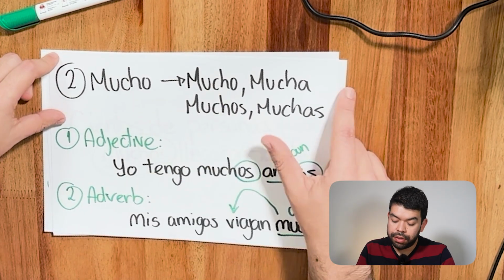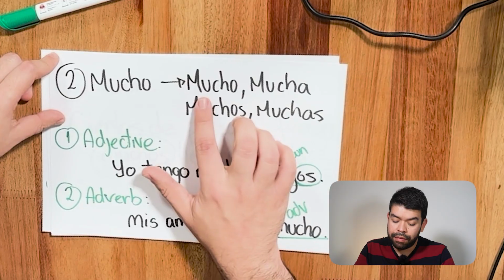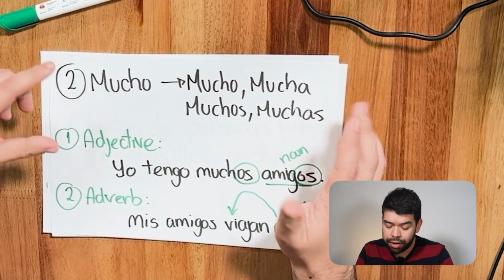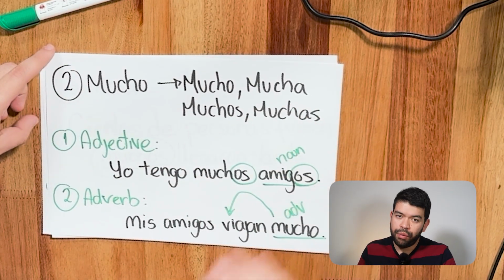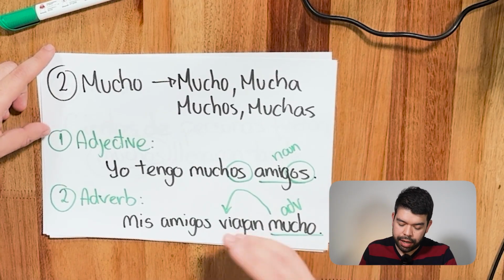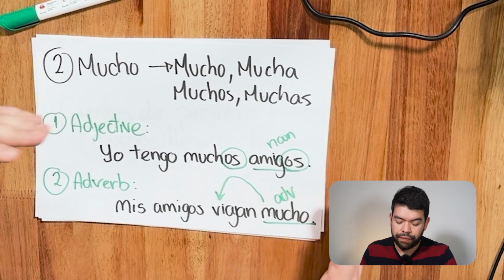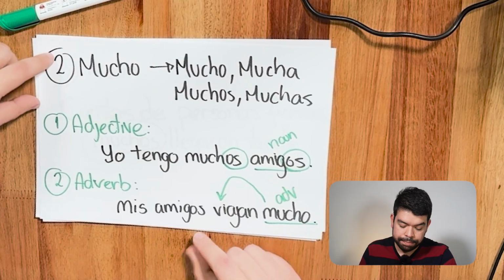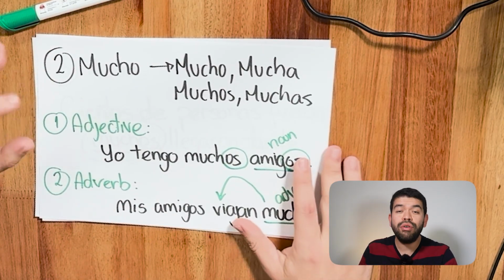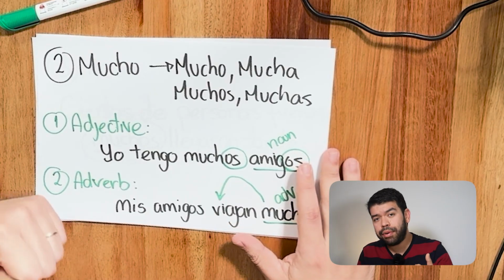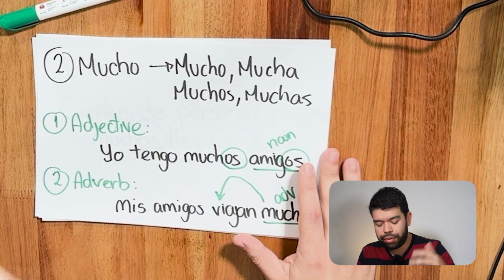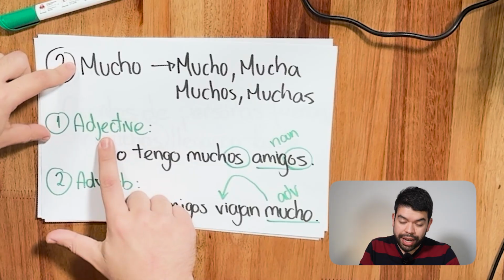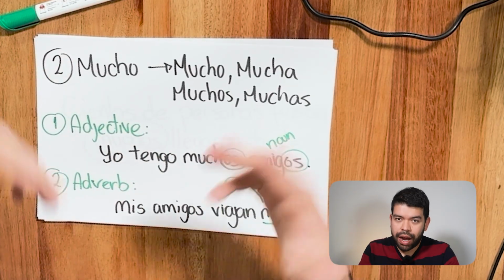Because we have that it could be feminine and masculine in singular or in plural, okay? And we basically need to match and make coherent the use of mucho with the different nouns we have, right? So the first, we know that mucho could work as an adverb, an adjective, or a noun, okay? Working as an adjective, you know, that describes a noun.